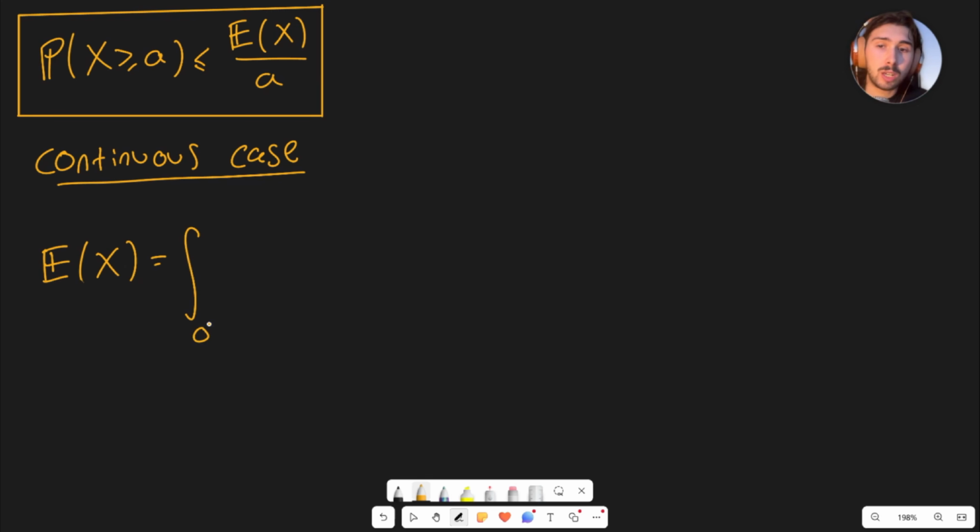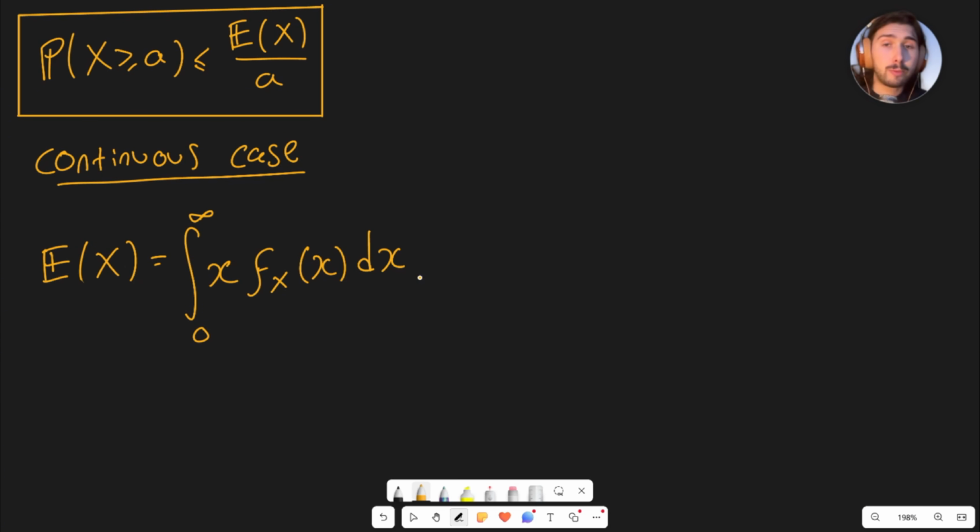So it's the integral from 0 to infinity of x times the probability density function, f sub x of x, like this, okay? So this is where f sub capital X of x is the probability density function. This is what the expectation of a continuous random variable is defined to be. And it's normally from minus infinity to infinity here. But in this case, we're saying that x is never negative. So that's why we're allowed to go from 0 to infinity.